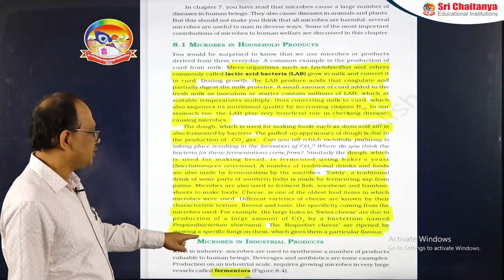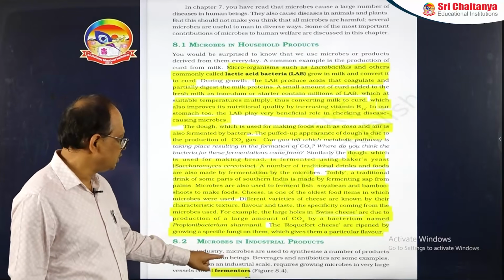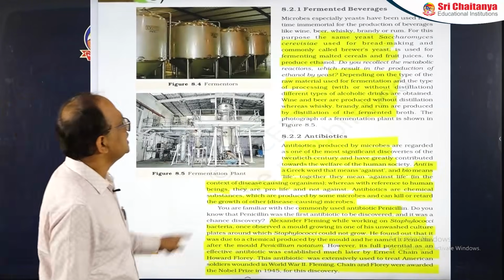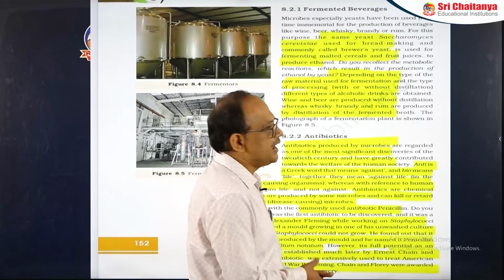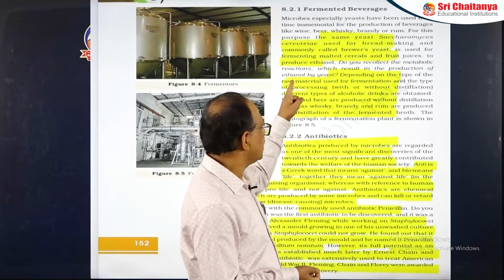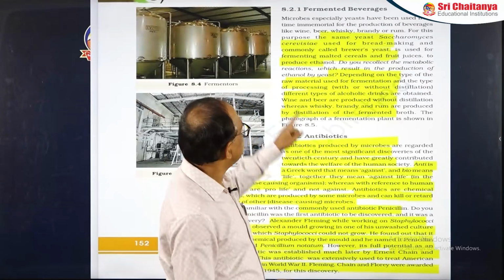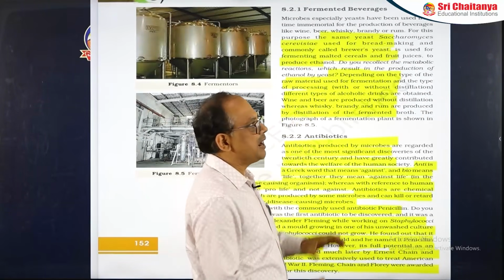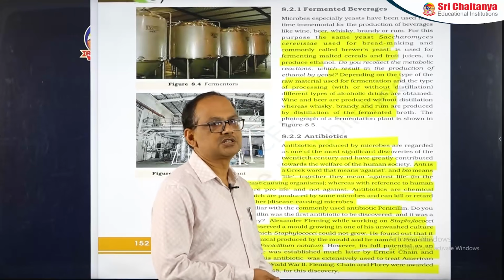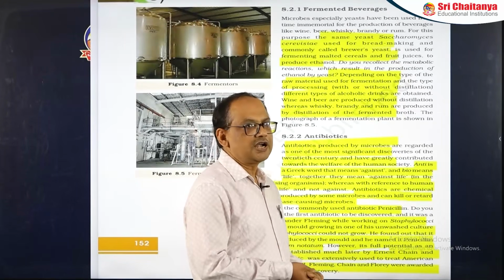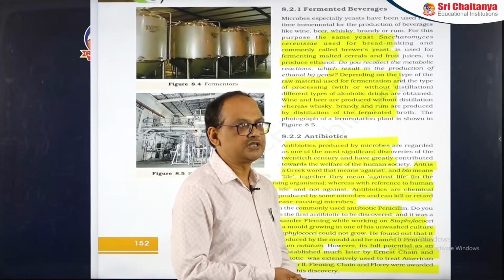Industrial products are being formed using big vessels called fermenters, and there are 2 main products. One is the alcohol, that is the beverages. The next is the antibiotics. Here the most important is the microbe used in alcohol production, Saccharomyces cerevisiae, which is also called the brewer's yeast.